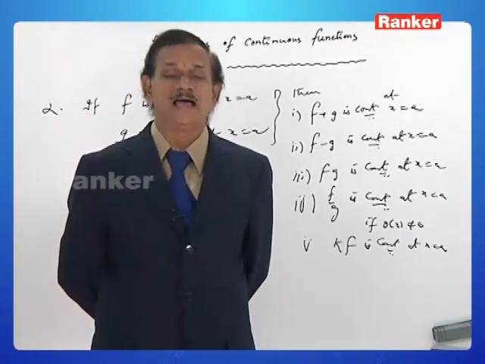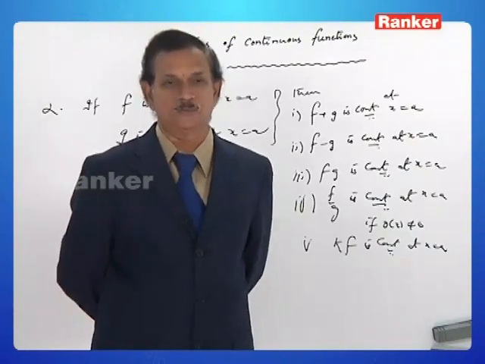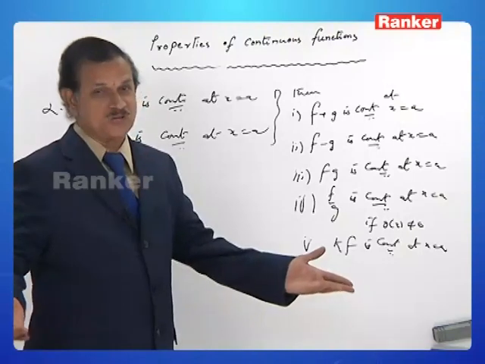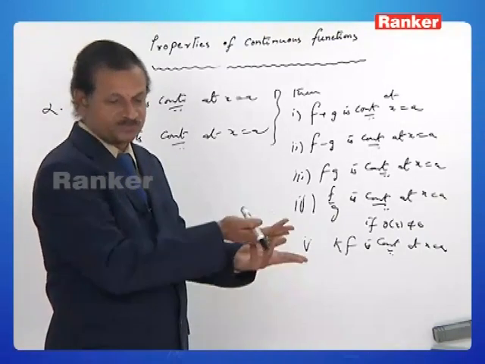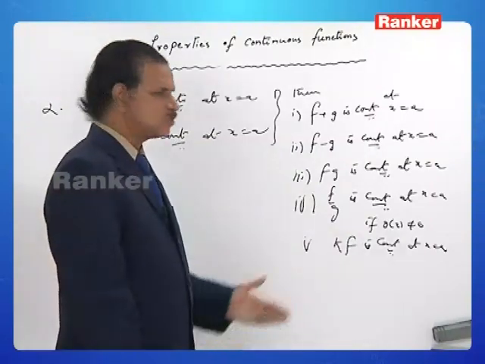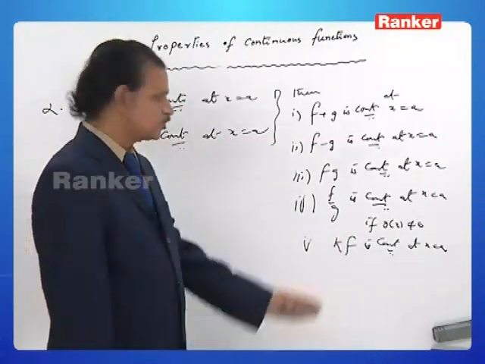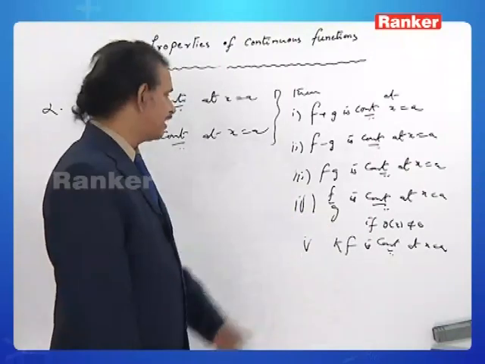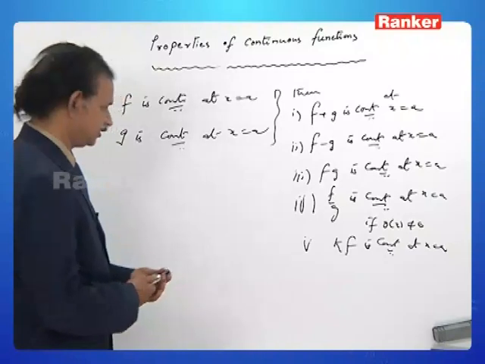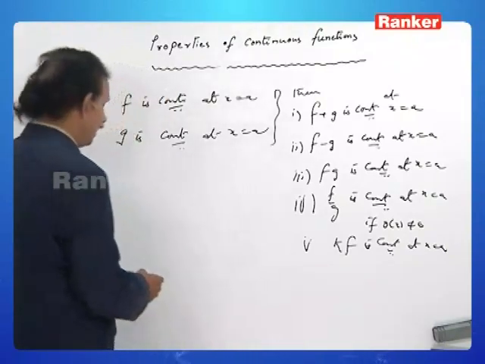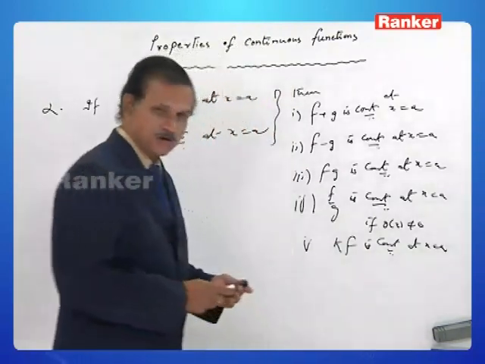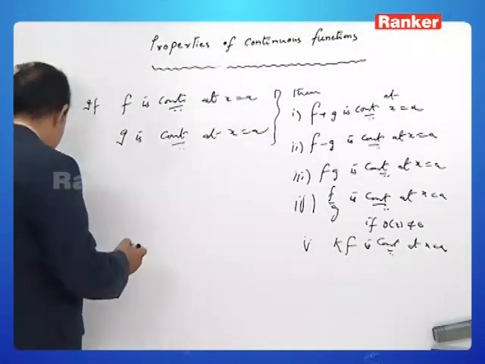If you have two functions f and g such that f plus g is continuous at x equal to a, then you cannot say that f is continuous here or g is continuous here. That is, the converse need not be true. The same is true for f minus g, for fg, for f by g and kf also. First of all, let us try to give some counterexamples to show the converse is not true.